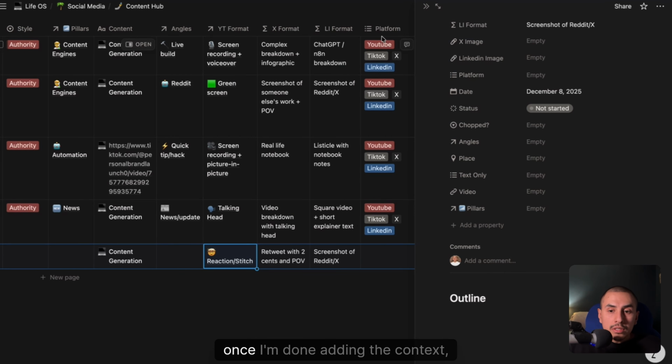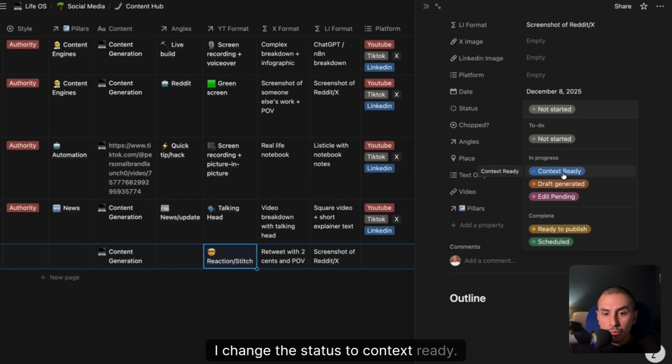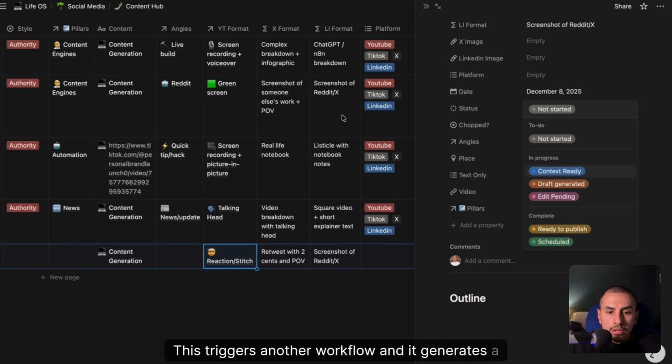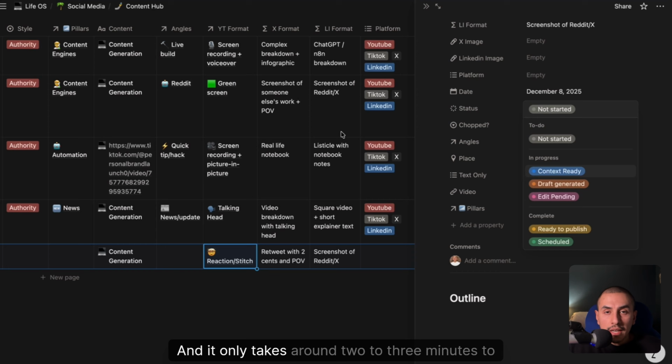And then step 3, once I'm done adding the context, I'm happy with it, I change the status to context ready. And here's where the magic happens. This triggers another workflow and it generates a YouTube script, YouTube headline, description, TikTok, Instagram captions, LinkedIn, and X post. It only takes around 2 to 3 minutes to fully run. You don't have to write any of this.